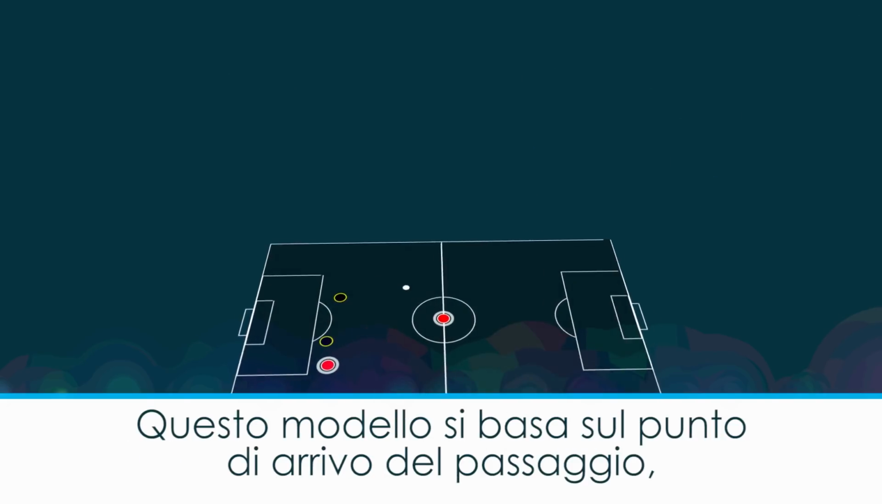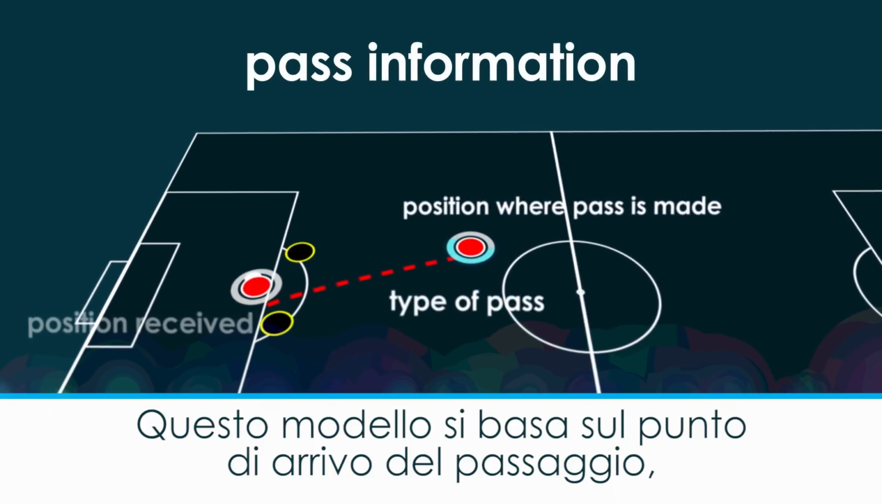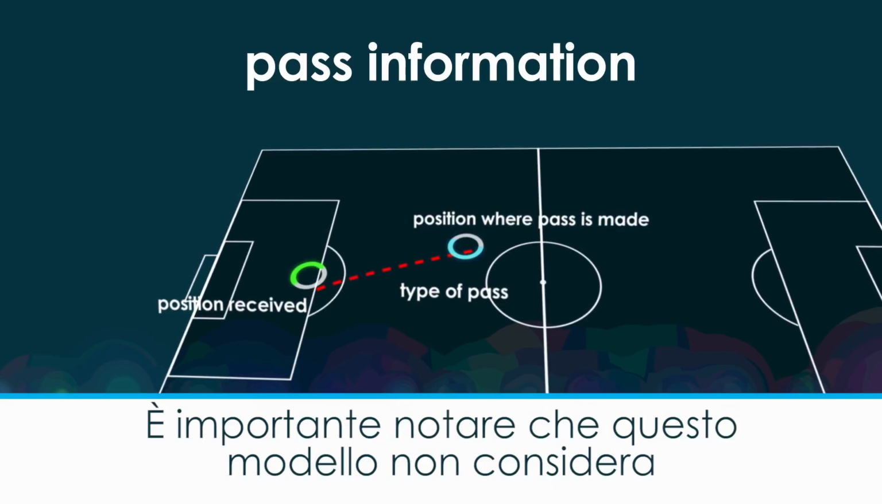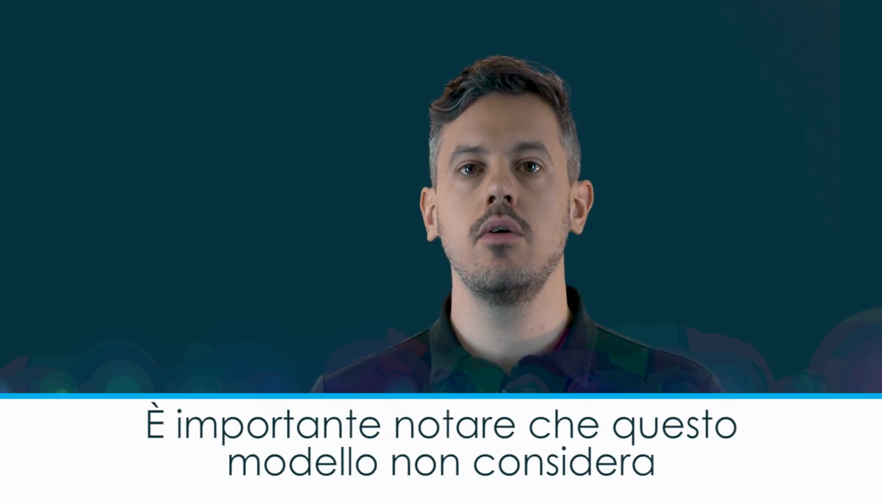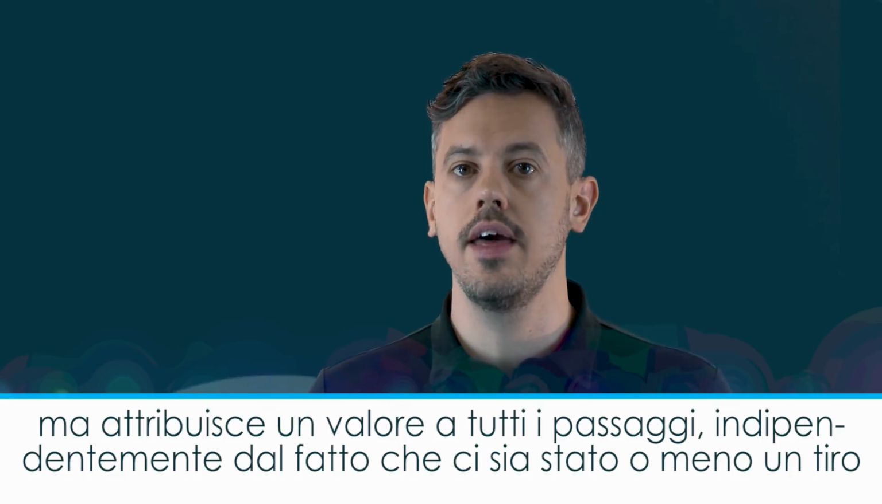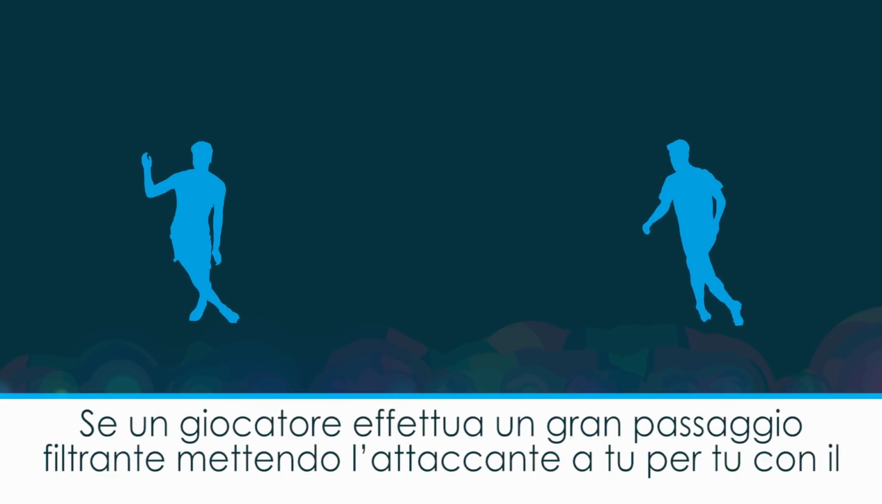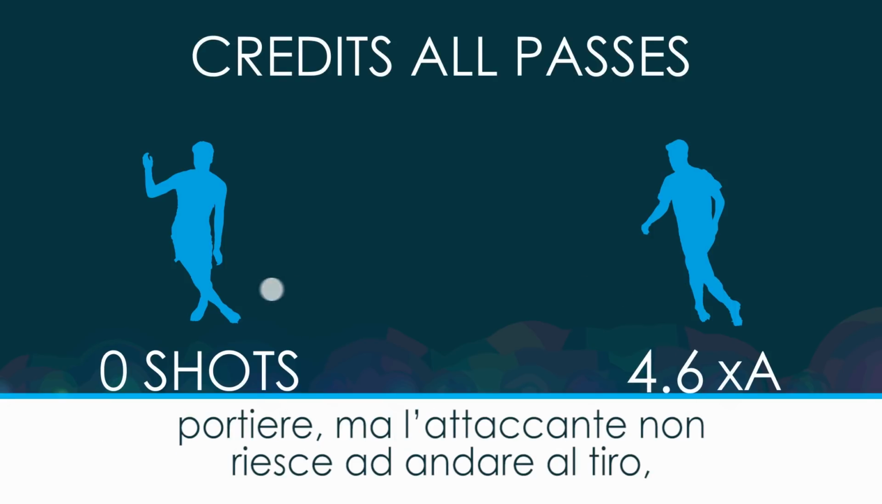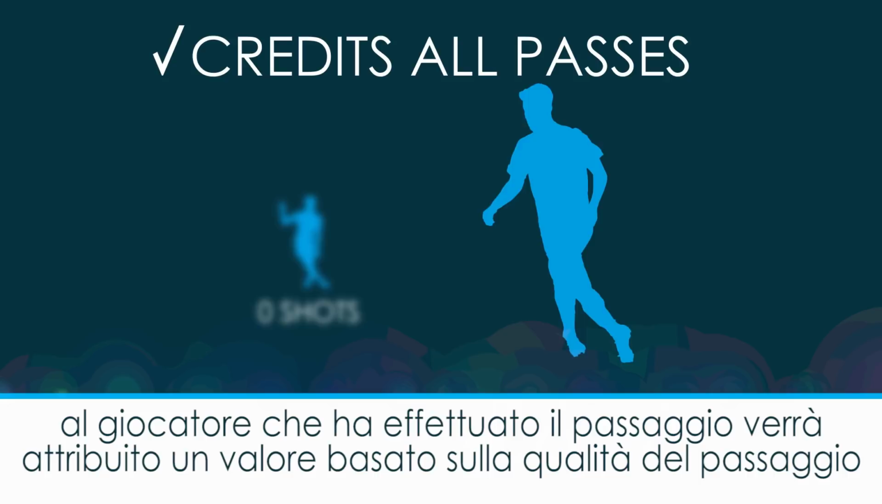The model is based on the finishing location of the pass, what type of pass it was, and a variety of other factors. It's important to note that this model is not reliant on whether a shot was taken from this pass. It credits all passes whether or not they end in a shot. If a player threads a great pass through to leave a striker one-on-one, yet the striker doesn't get a shot away, the passing player still gets credit for the quality of his pass.